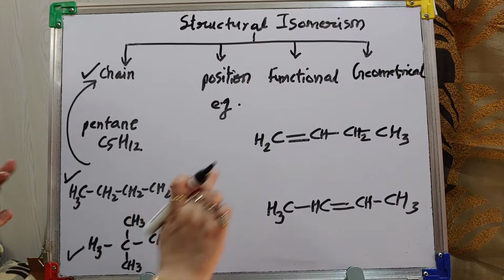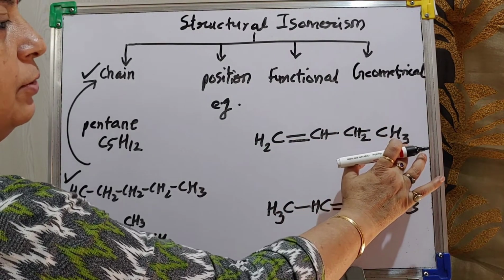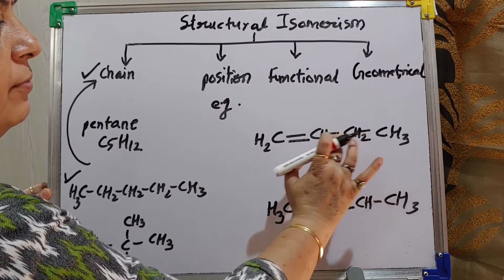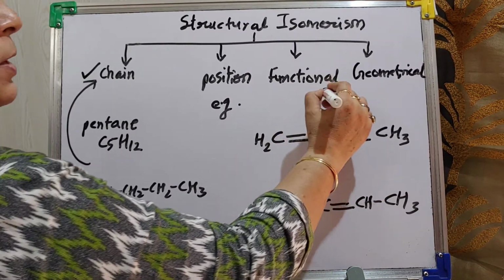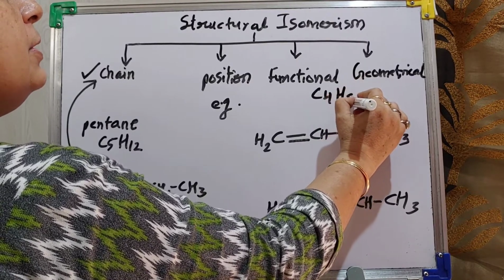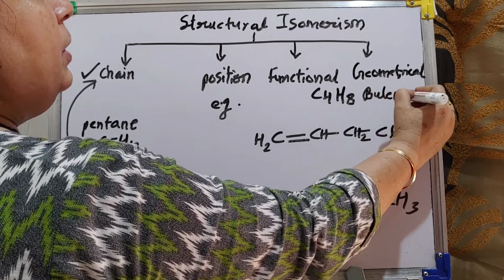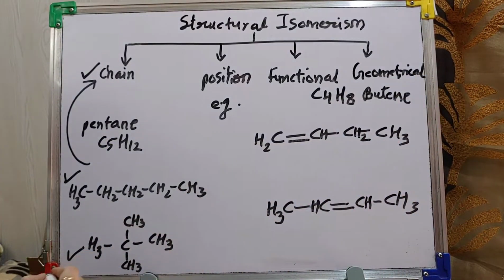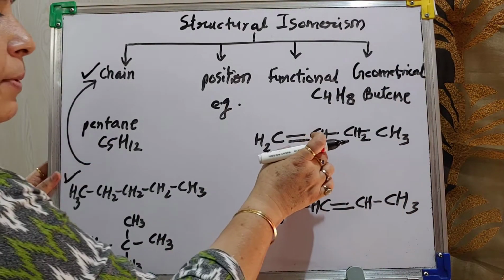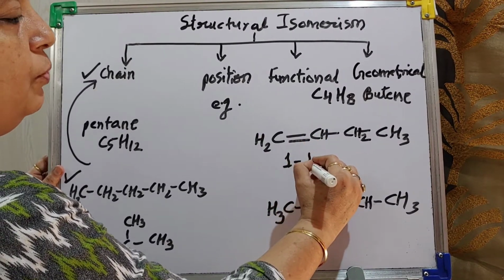See, both have 1, 2, 3, 4 carbon. Hydrogen 3, 5, 6, 8. C4H8. It is butene. Double bond alkene it is. But here the double bond position is after first carbon, so it is 1-butene.